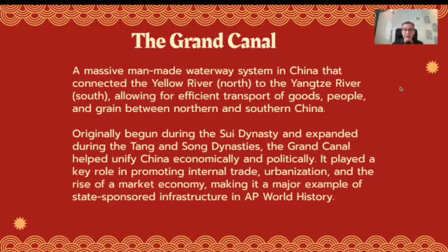The Grand Canal, a massive man-made waterway system in China that connected the Yellow River in the north to the Yangtze River in the south, allowing for efficient transport of goods, people, and grain between northern and southern China. Originally begun during the Sui dynasty and expanded during the Tang and Song dynasties, the Grand Canal helped unify China economically and politically. It played a key role in promoting internal trade, urbanization, and the rise of a market economy, making it a major example of state-sponsored infrastructure in AP World history.